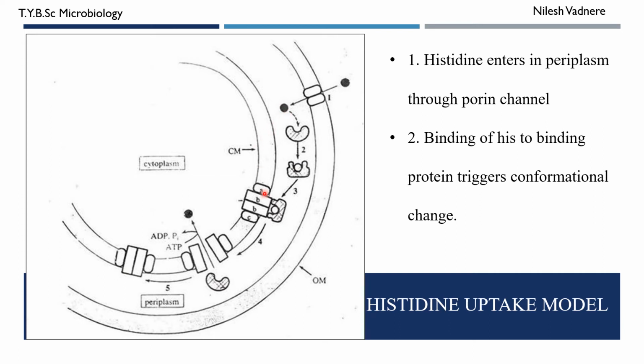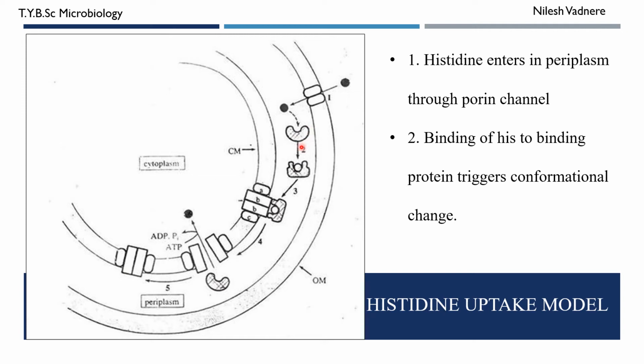So in this cytoplasmic membrane, there is a complex protein known as HisQMP, which is a type of ABC protein. There are 4 polypeptide chains in this protein. So this is an ATP binding cassette that has the ability to bind to ATP and hydrolyze that ATP molecule. In this periplasm also there are some proteins known as periplasmic proteins. So this is a periplasmic protein, and it is also known as histidine binding protein.